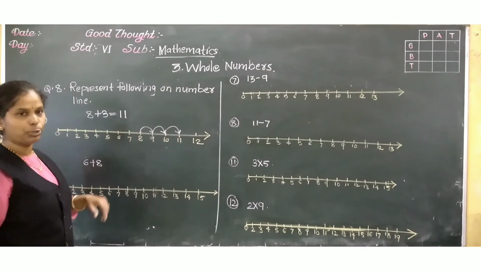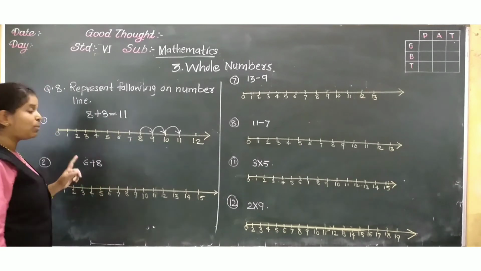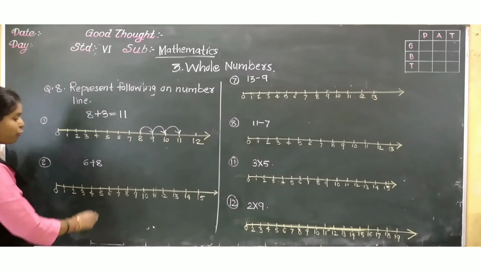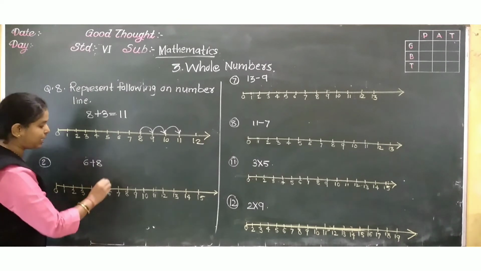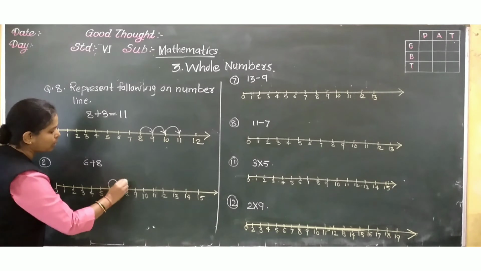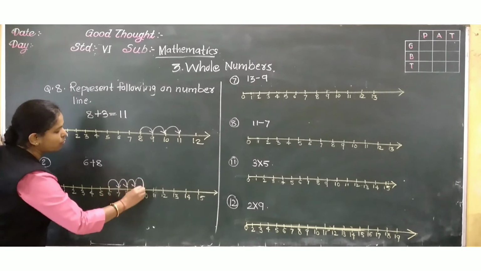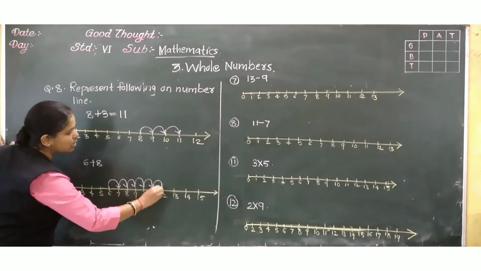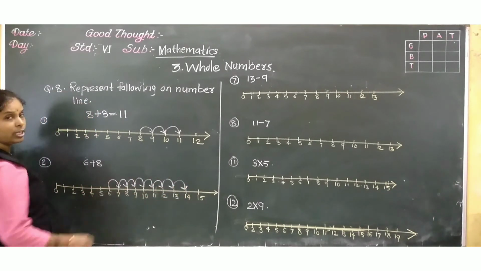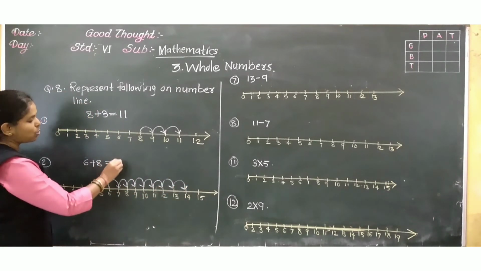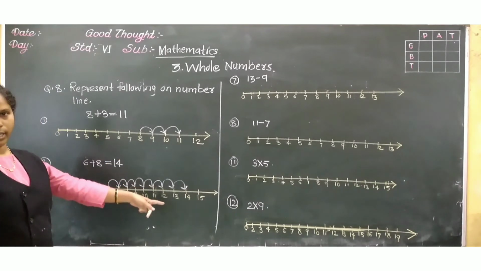In this way we have to show. Now 6 plus 8 means from 6 we have to start. And how many moves do we have to go? 8. So 1, 2, 3, 4, 5, 6, 7, 8. So where did we reach? On 14. So 6 plus 8 is 14.